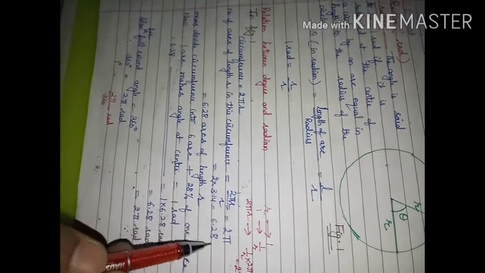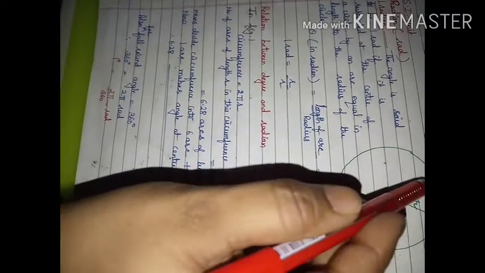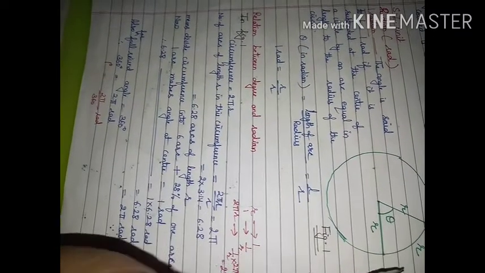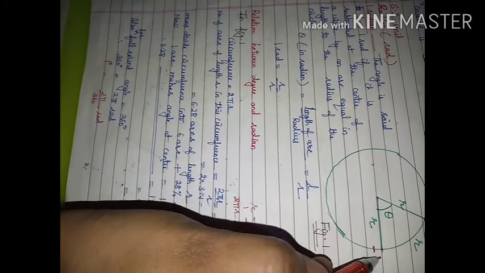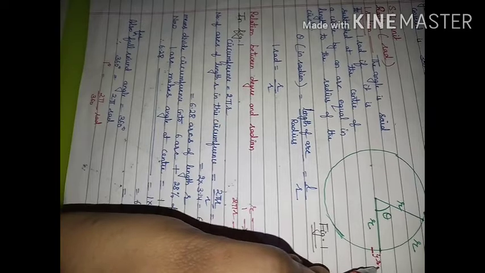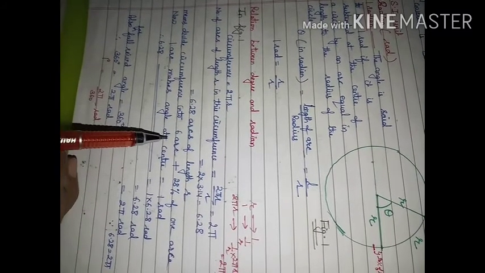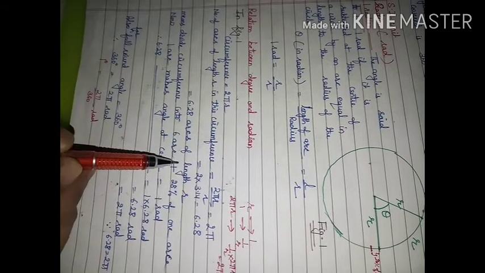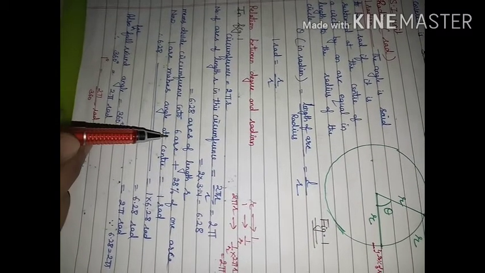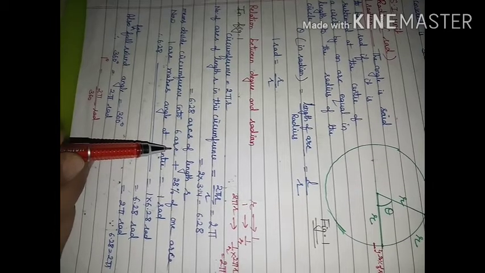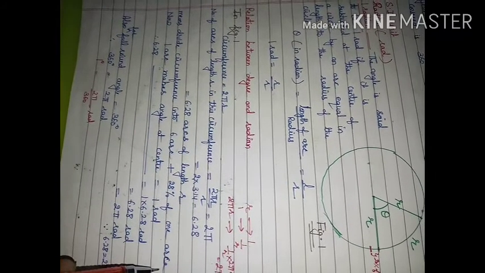What is the meaning of this 6.28? It means 6 arcs will be there with length r, and then a small gap will be left. And how much will this gap be? This gap will be 28% of r. It means we will be able to get 6.28 arcs of length r. Total circumference will be divided into 6 arcs, where each arc is of length r, plus 28% of 1 arc.